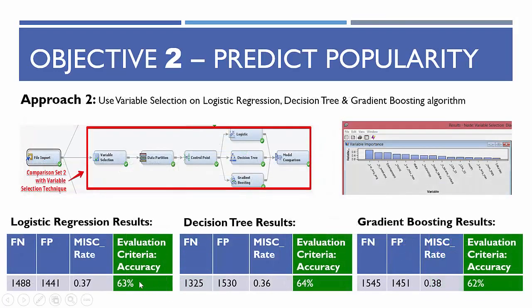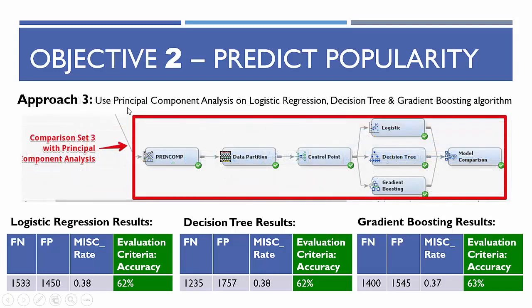Approach 2 gives us an accuracy of 63% with logistic regression, 64% with decision tree and 62% with gradient boosting, which is an extended form of decision tree. Here we used a variable selection technique, which filters out attributes based on R-square and chi-square values. After filtering, we have only these many variables left.